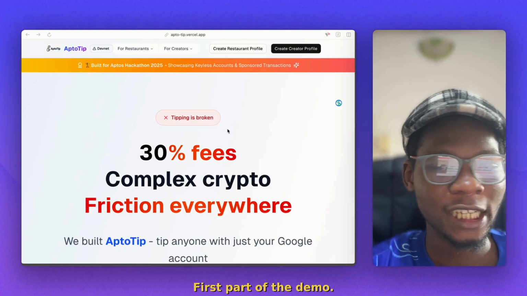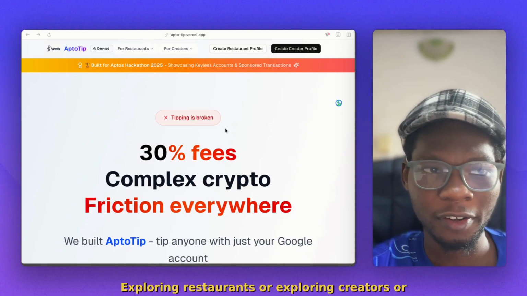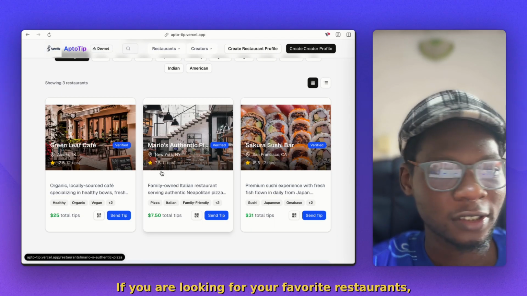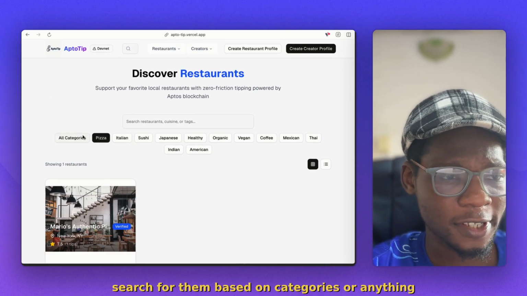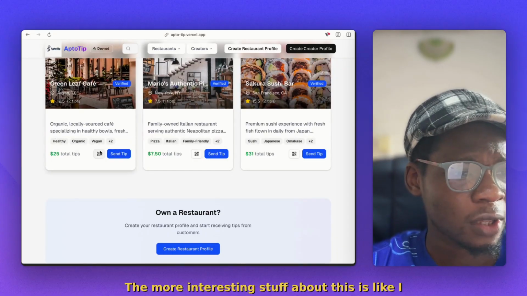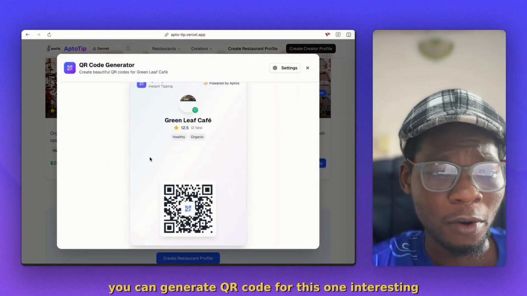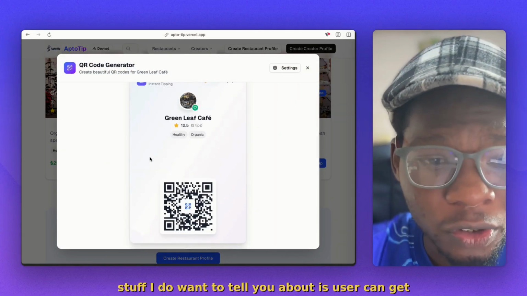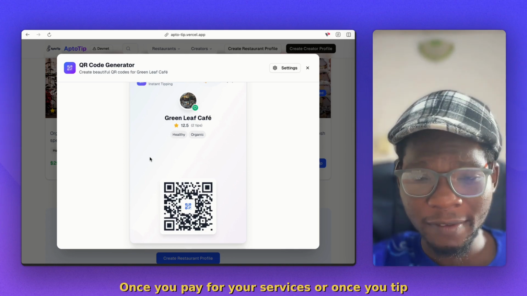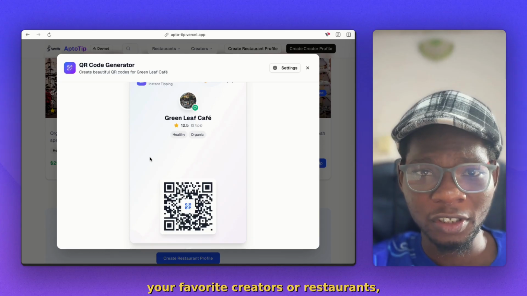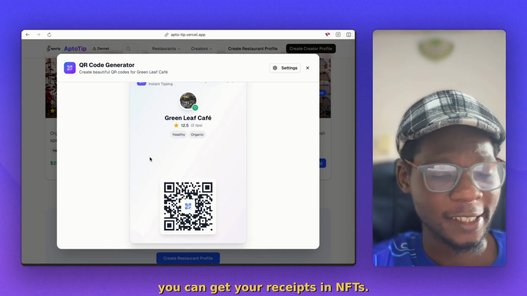First part of the demo, exploring restaurants or exploring creators on the showcase. If you are looking for your favorite restaurants, you can just come here and search for them based on categories, anything interesting you like. The more interesting stuff is, like I said, you can generate a QR code for this. One interesting thing I do want to tell you about is that users can get their receipt in NFTs. Once you pay for your services or tip your favorite creators or restaurant, you can get your receipt in NFTs. Isn't that cool?